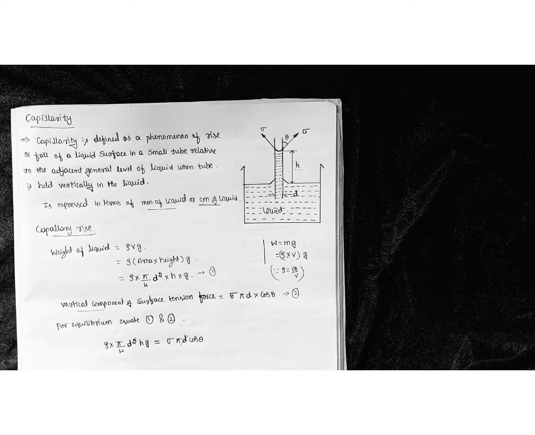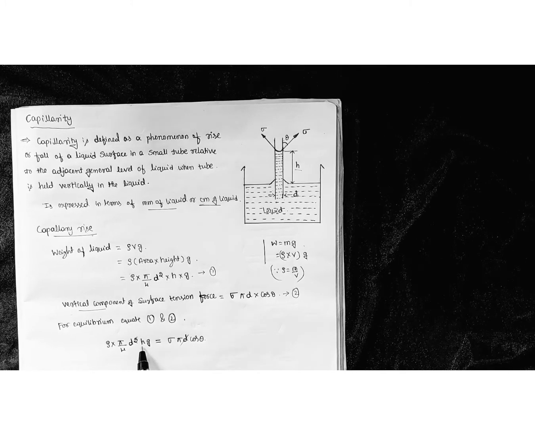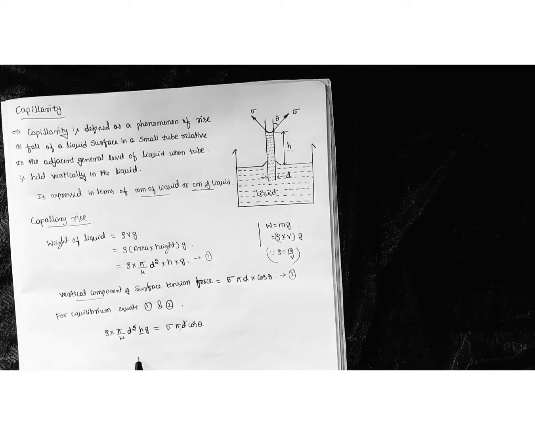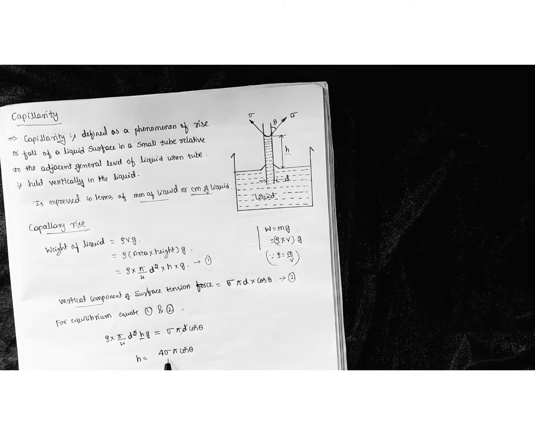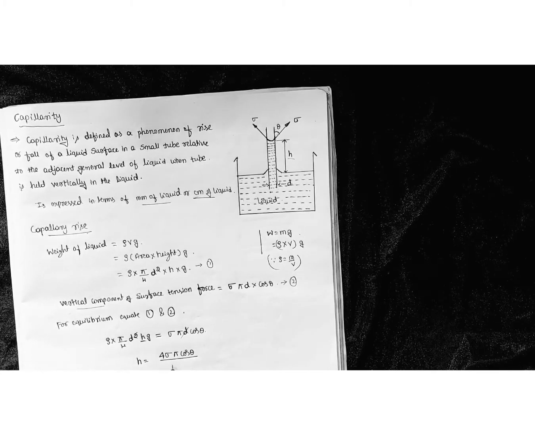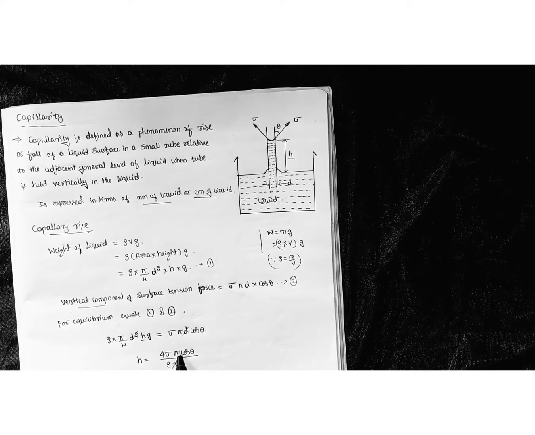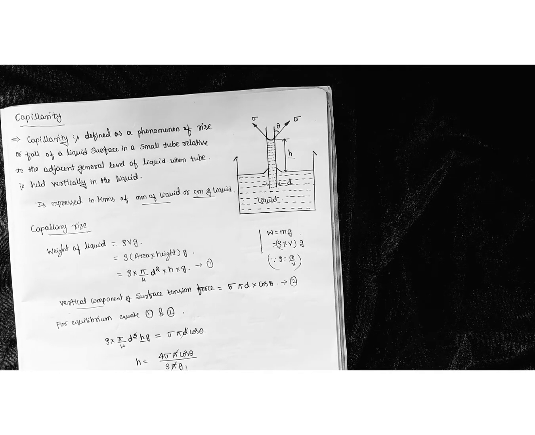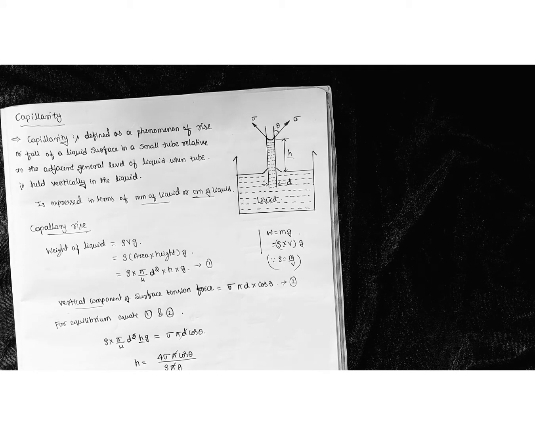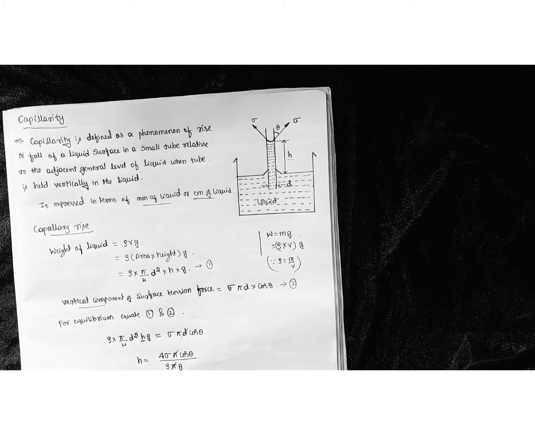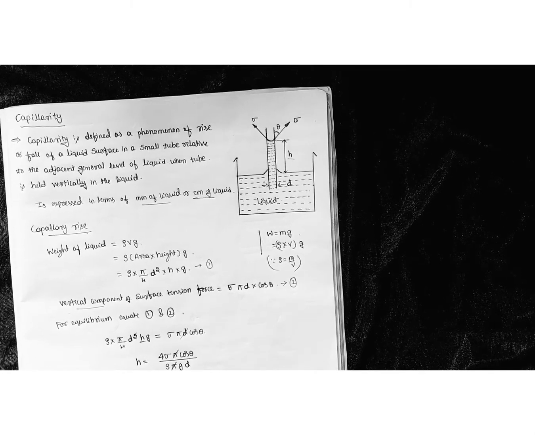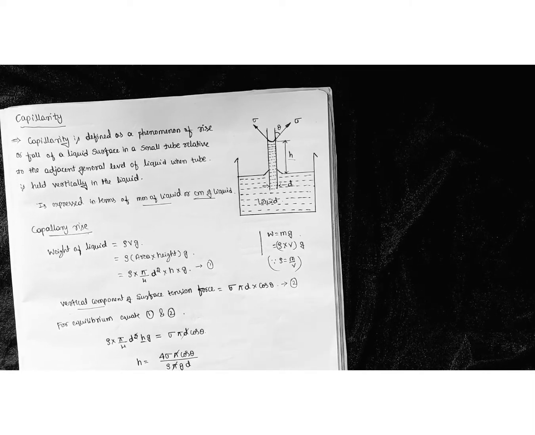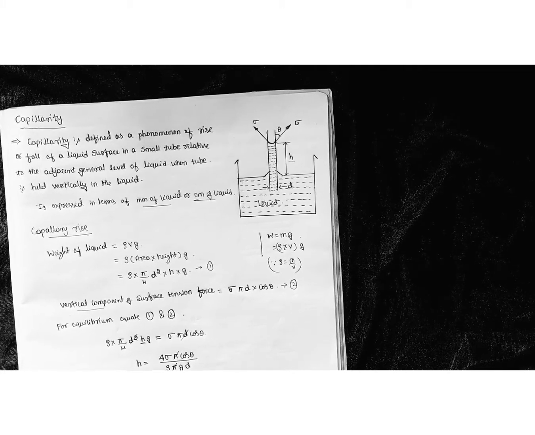Our intention is to derive the expression for the capillary rise, that is height. So h is equal to 4 sigma pi cos theta divided by rho pi g. Here we can cancel pi, and remaining we have h is equal to 4 sigma cos theta divided by rho g d.